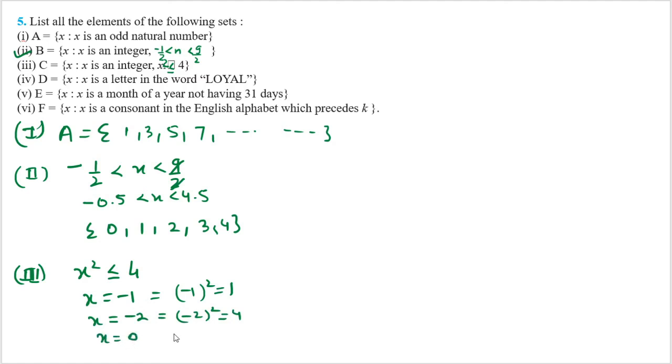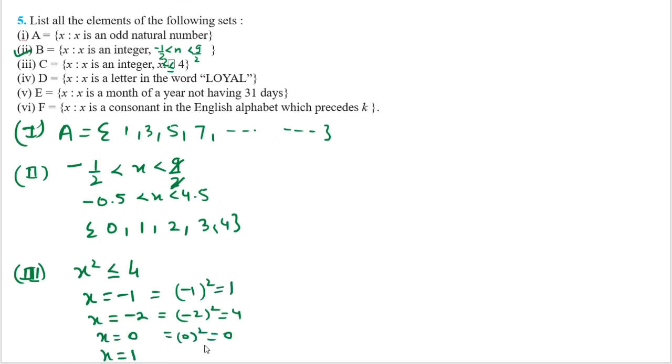Then I had taken x is equal to 0, 0 square means 0. Then I had taken 1. And now what can I say? I can say one thing, that 1 square is equal to 1. And then I had taken x is equal to 2, and 2 square is equal to 4. Okay, so what you can see here is that there are minus 2, minus 1, 0, 1 and 2.